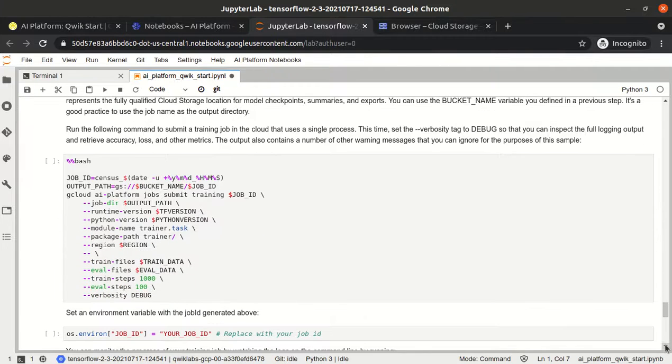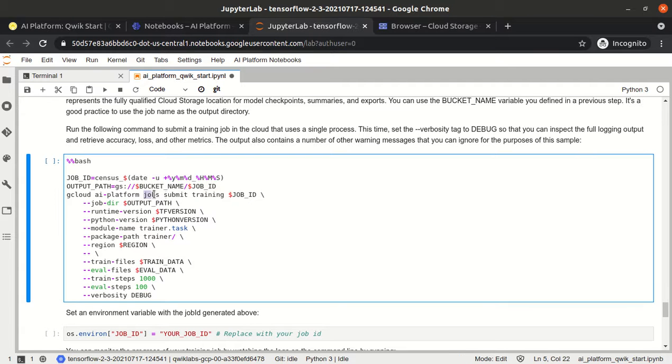Now we have to submit the job. To submit the job, gcloud AI platform, and earlier we used local and then train. Now here we have to use jobs, submit, training, and then we have to give the job ID. We have generated a random job ID, with the name census underscore and some date. And we have given the output path.